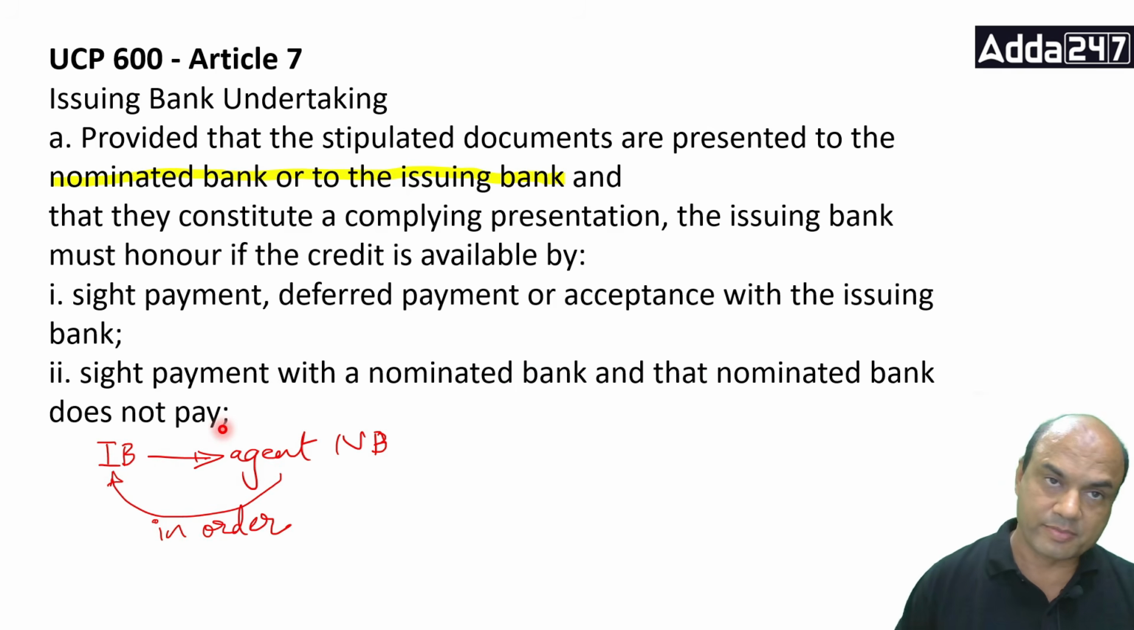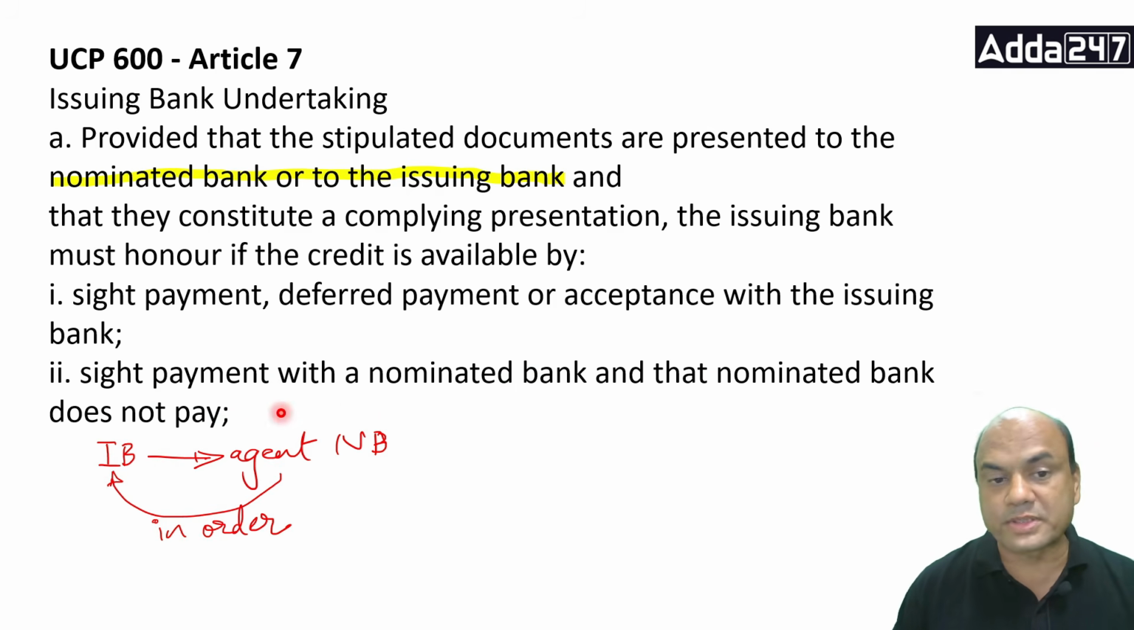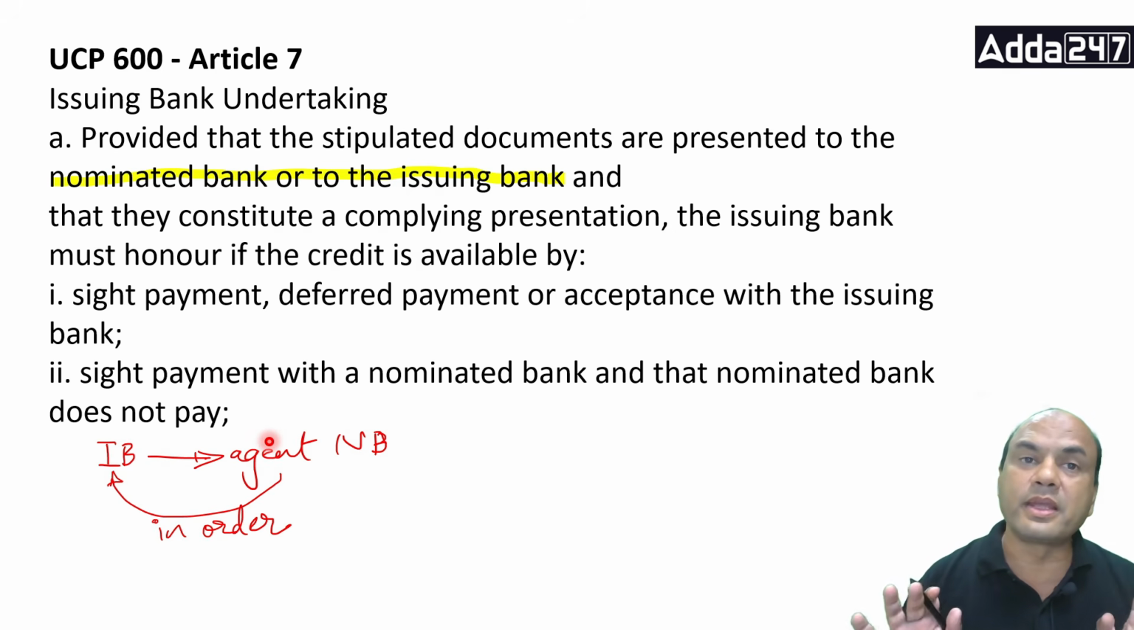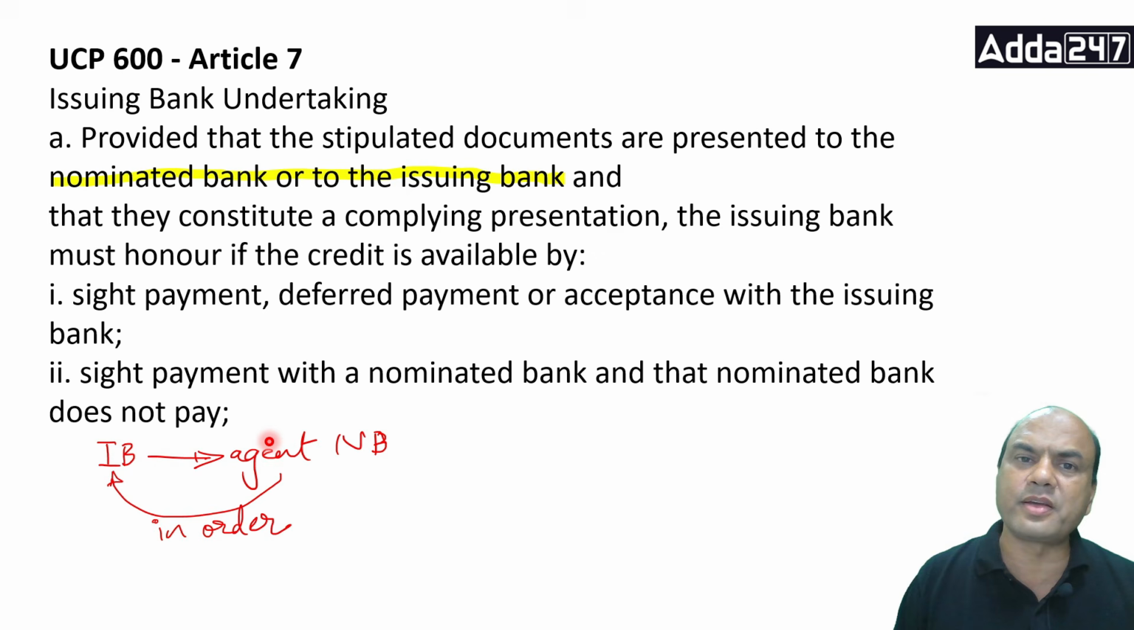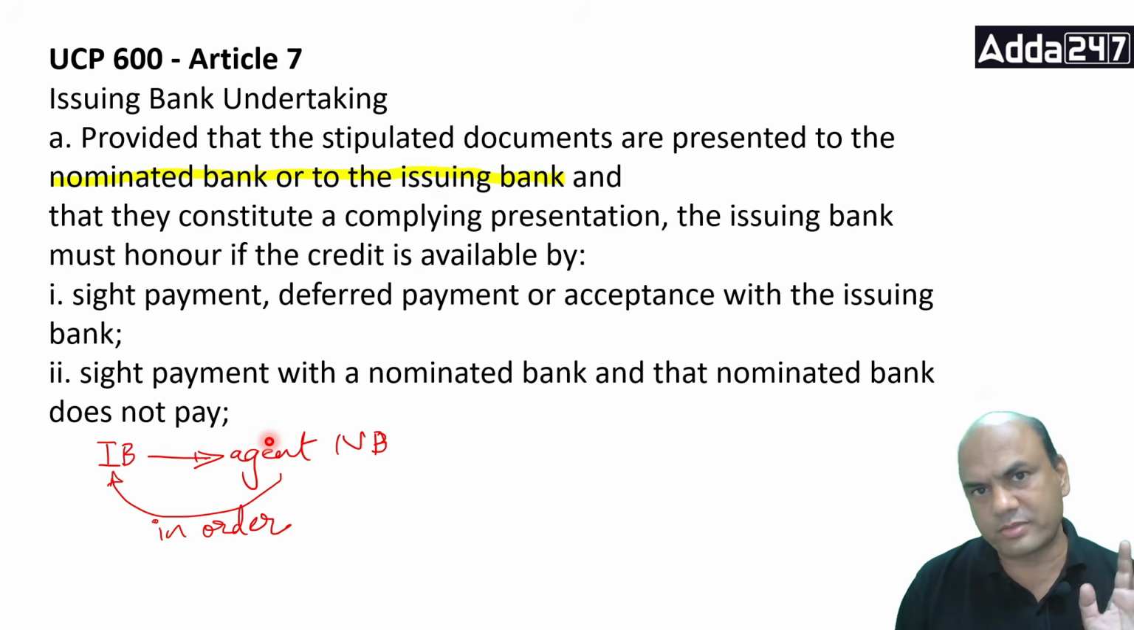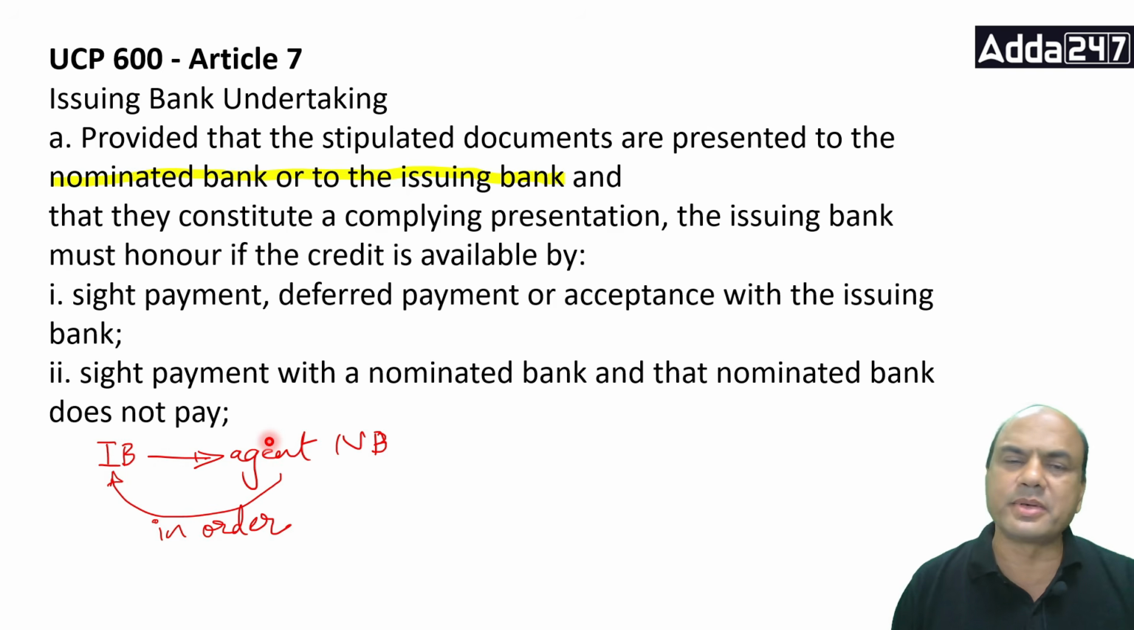Next, if the credit is available by sight payment with the nominated bank and the nominated bank does not pay, meaning the documents are available with the nominated bank but the nominated bank is not paying, then ultimately what is it? Again, if it's an agent and it's not doing the job, then it's the responsibility of the principal. Principal means issuing bank, isn't it? If it is available with the nominated bank, then by rule, the nominated bank must pay or give the acceptance, whatever it is, sight or usance. So it must give the acceptance.